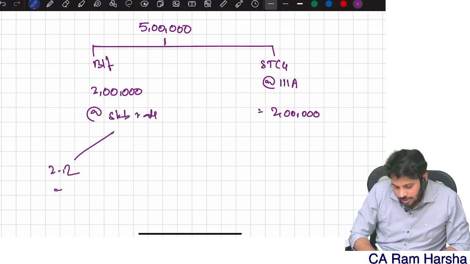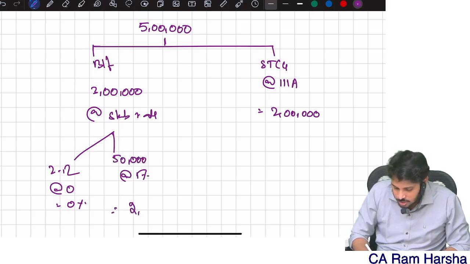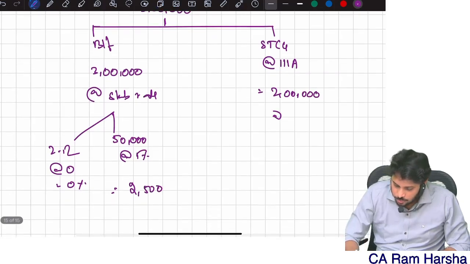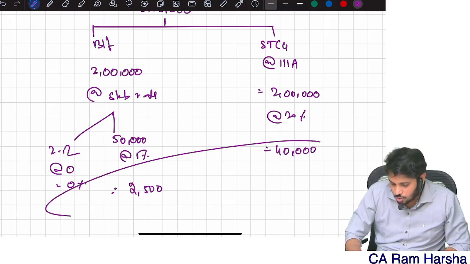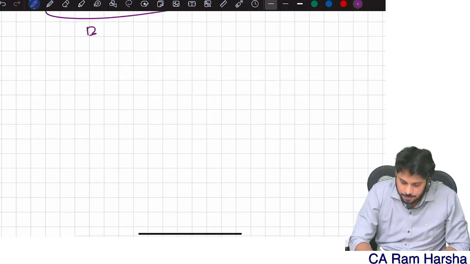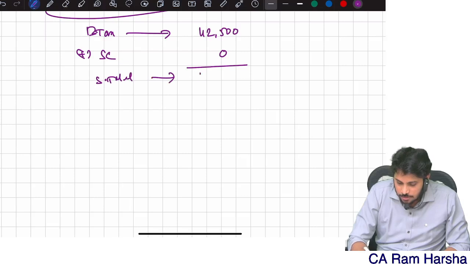First 2.5 lakh, 0. Next 2.5, but only 50,000 is there, at 5% is 2,500. The 2 lakh is taxable at 20%, which is 40,000. So total basic tax is 42,500 plus surcharge 0. Subtotal 42,500 minus rebate.